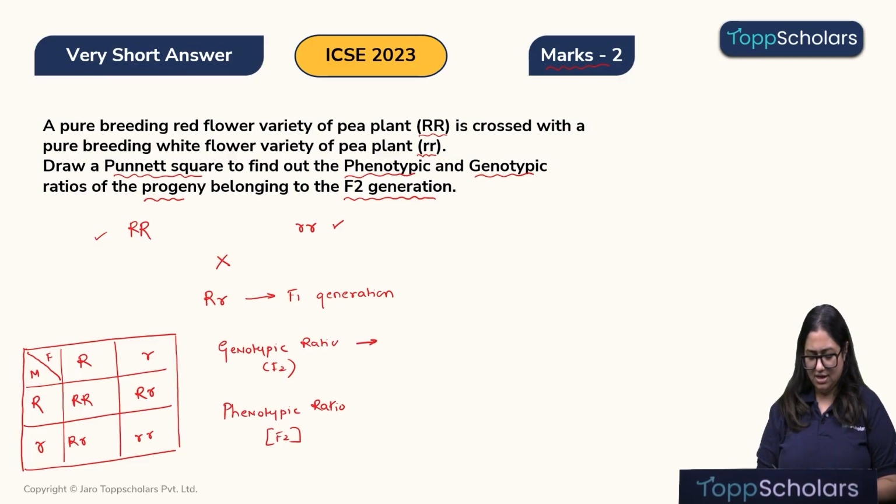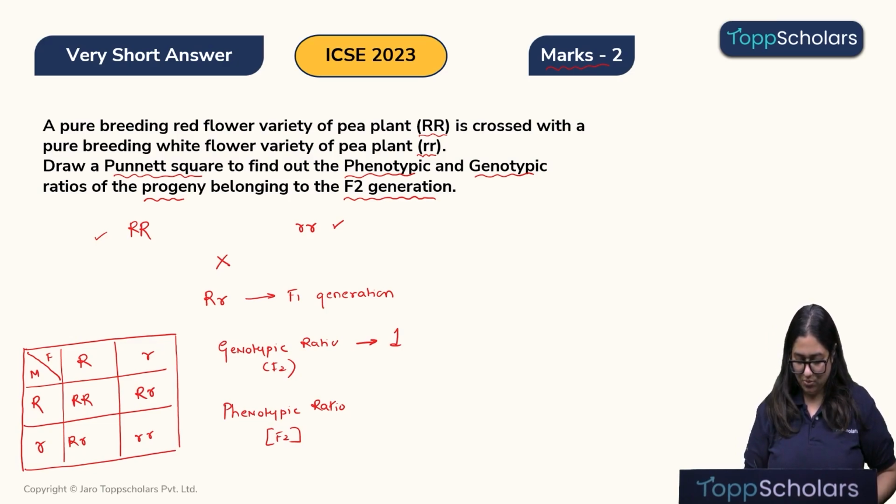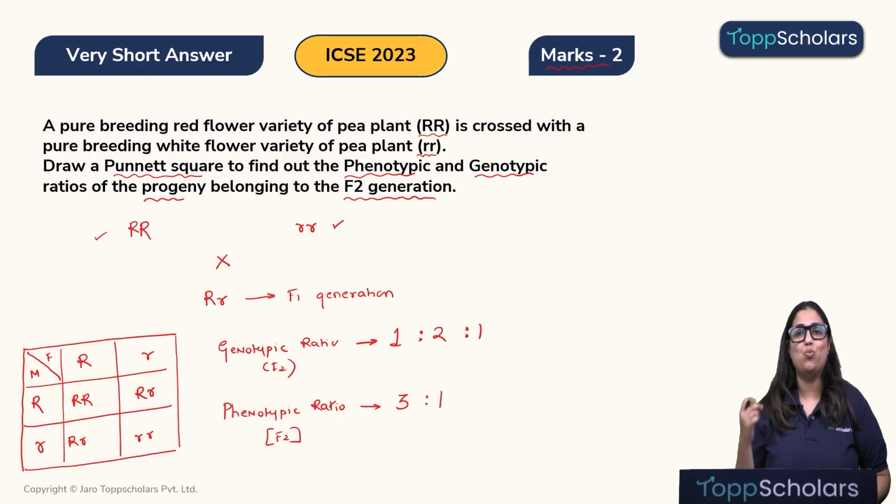So, let's quickly look into it. Now, what are the genotypes we are getting, children? We are getting one capital R, then we are getting two big R, small r and one small r. So, genotypic ratio will be 1:2:1. Alright. Now, let's look at the phenotypic ratio, children. Here we are getting one capital R and two capital R and small r. All this will bear us red color flowers. So, that will be 3 and only one will bear us white color flower, that is small r. So, the phenotypic ratio will be 3:1.